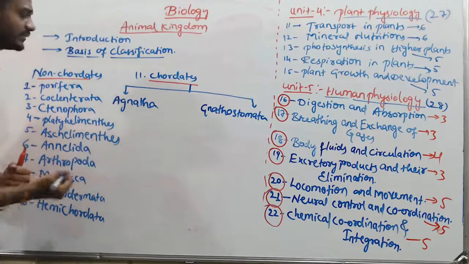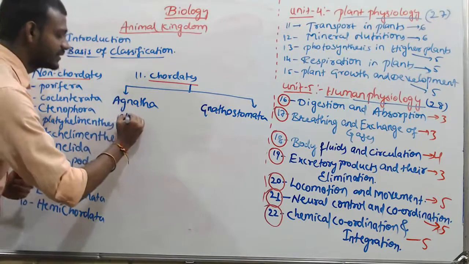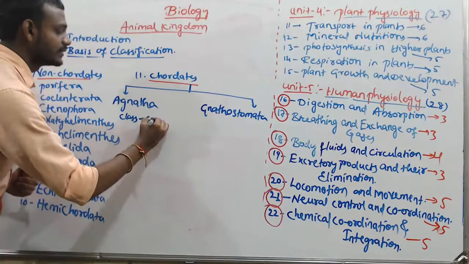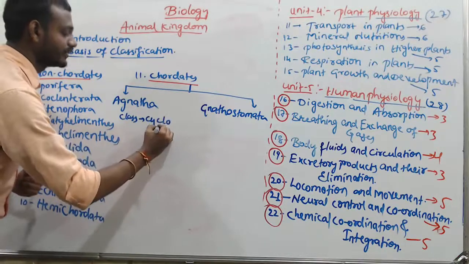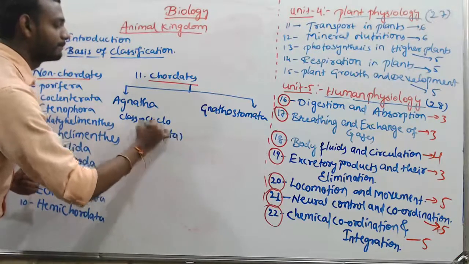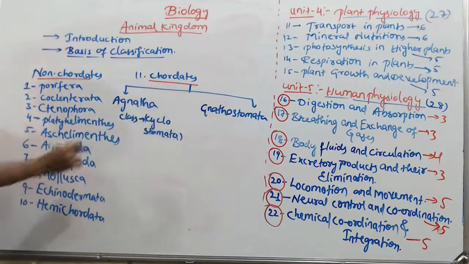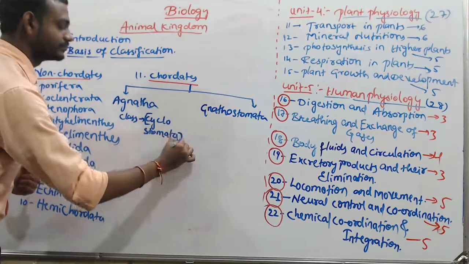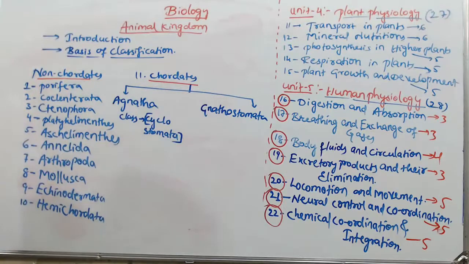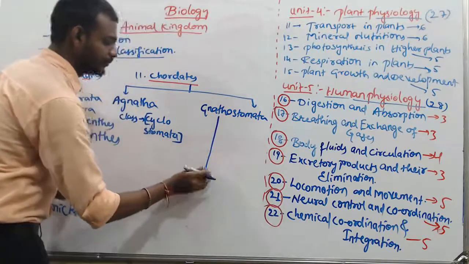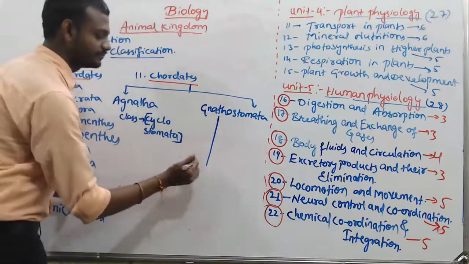In Agnatha, there is only one class, Cyclostomata. Only one class is included, Cyclostomata. Gnathostomata is again subdivided into two superclasses.